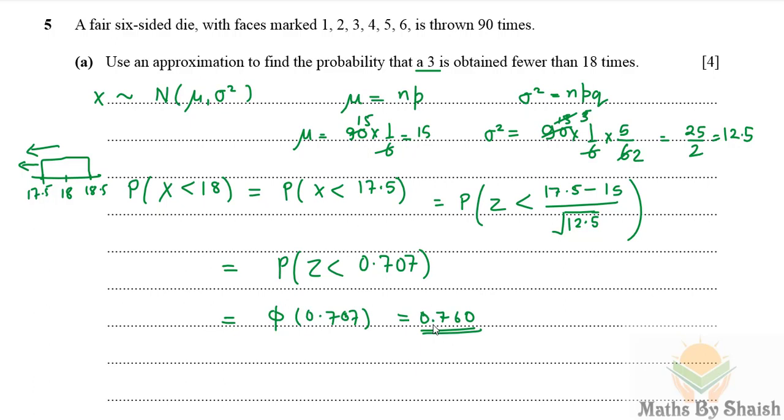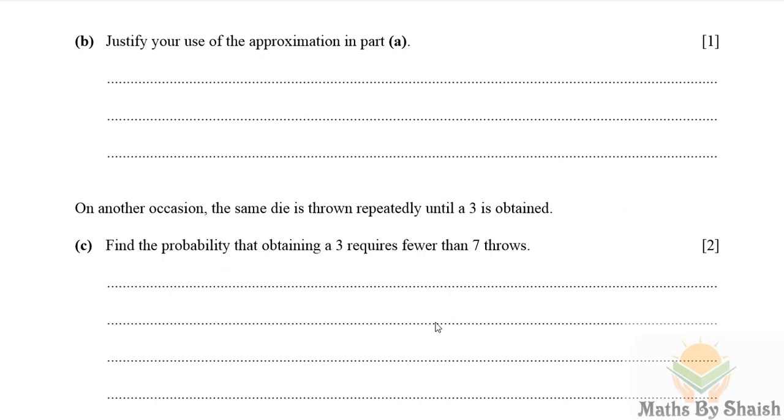I hope it is clear. Let's discuss the next part. The next part is to justify your use of approximation in part A. So in part A we have seen that binomial is being approximated by normal, and since np was 90 into 1 by 6, which is 15, greater than or equal to 5, which is of course greater than 5, and npq again was 12.5, which is also greater than 5.